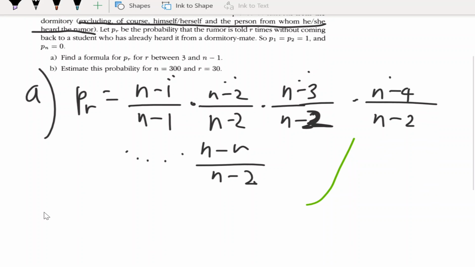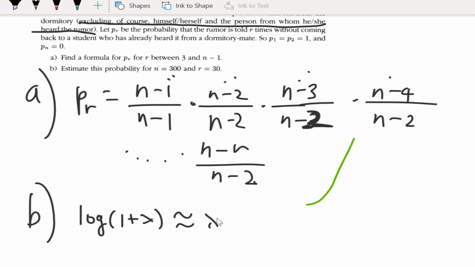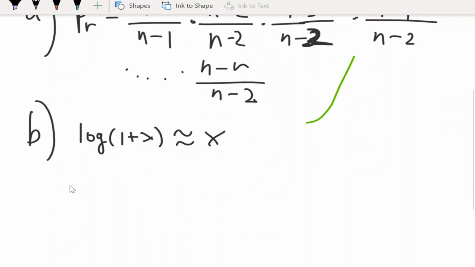Cool. All right, now the slightly more interesting part, where we have to approximate this probability given n equals 300 and r equals 30. So we'll use this approximation where log 1 plus x is about equal to x. Coolio.